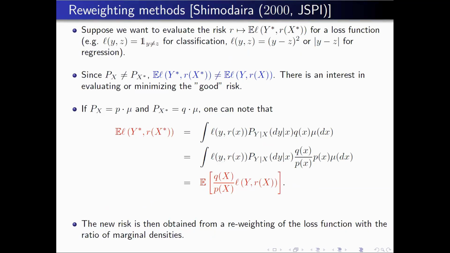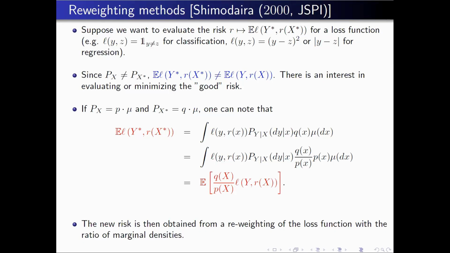If you look at the risk with your function L, which is a loss function, when you write this expectation, you take the conditional distribution, which is the same for both samples. So it is always the conditional distribution of the initial sample.